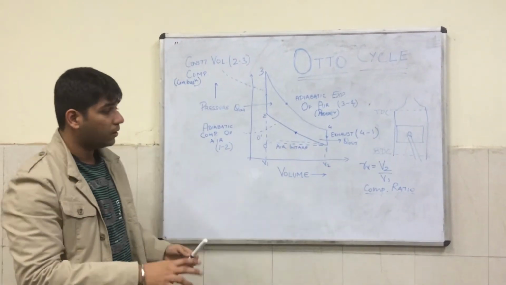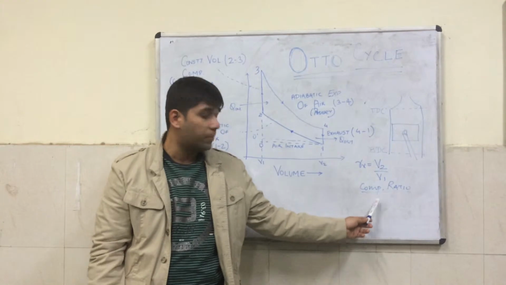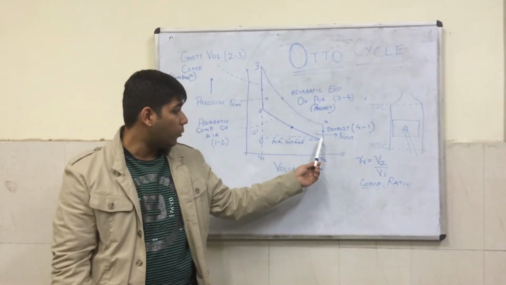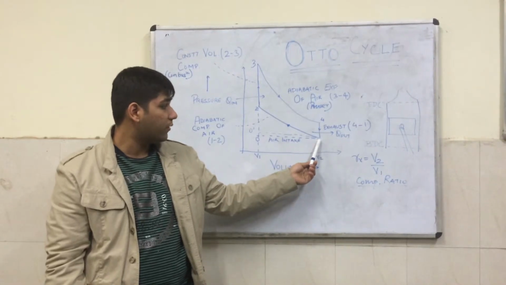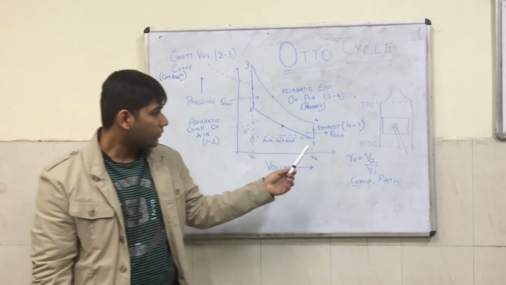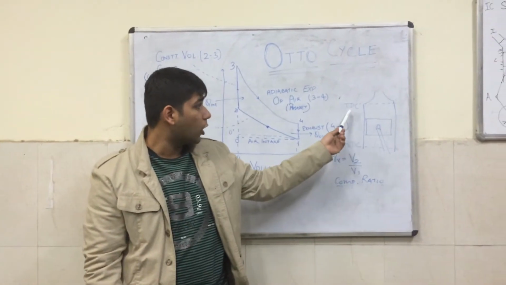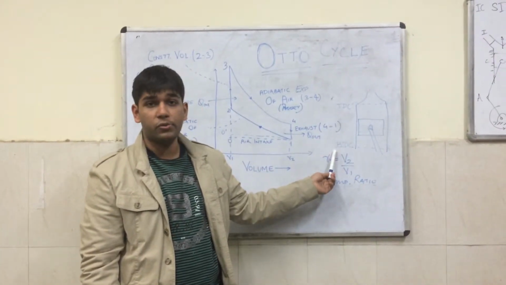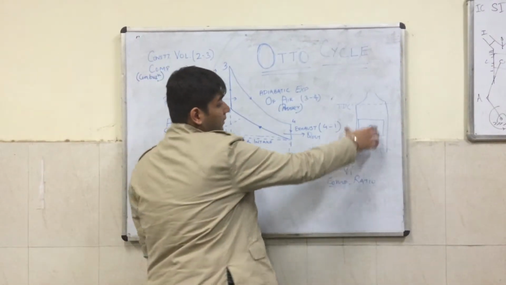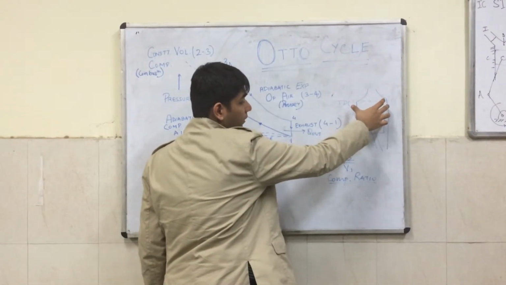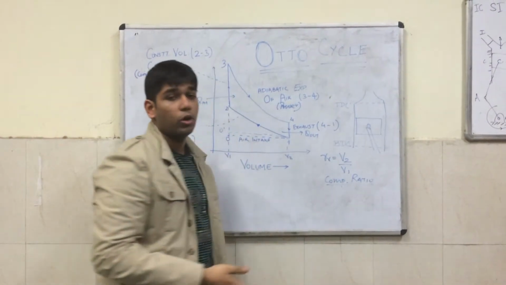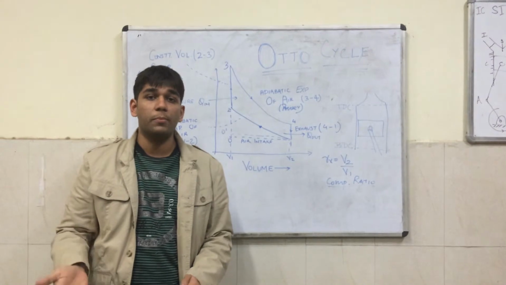Another important parameter that we define here is the compression ratio. This is V1 by V2. V1 is the volume at 1 or the volume at 4 since they are equal, and V2 is the volume at 2 or the volume at 3. Now another two positions, the top dead center position and the bottom dead center position. This is the maximum position the piston can move to, and this is the minimum position, and according to these we define the displacement volume or the compression volume.